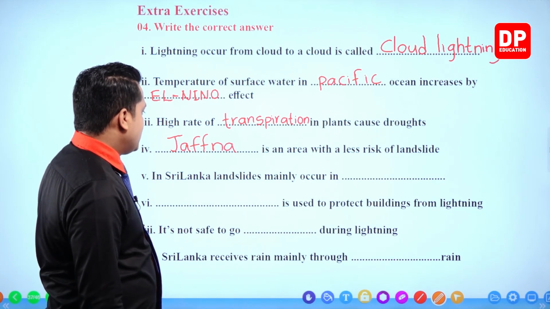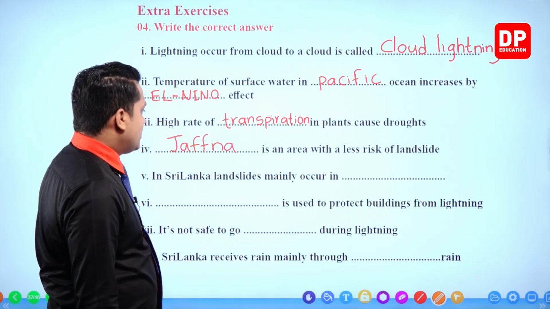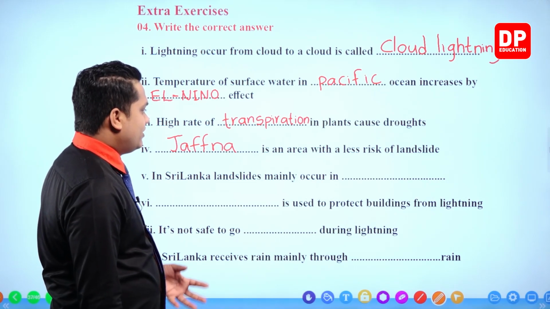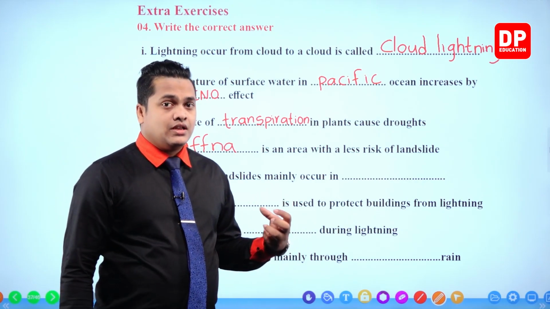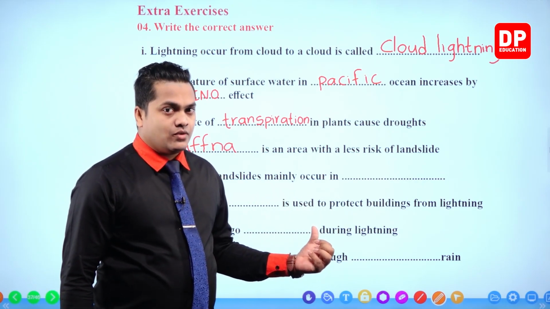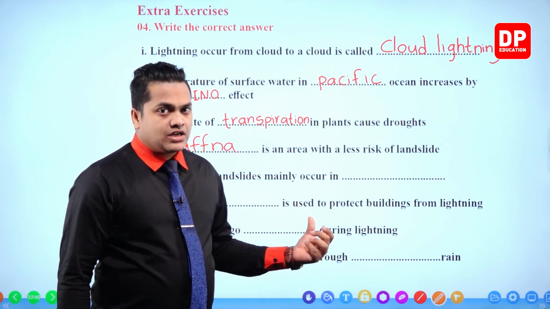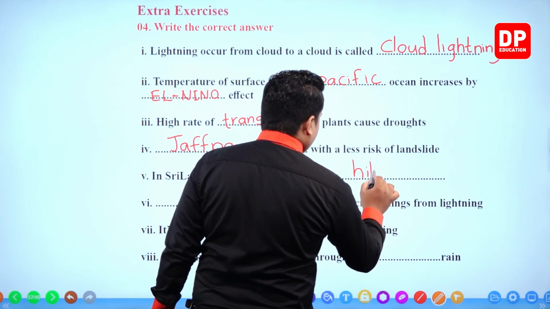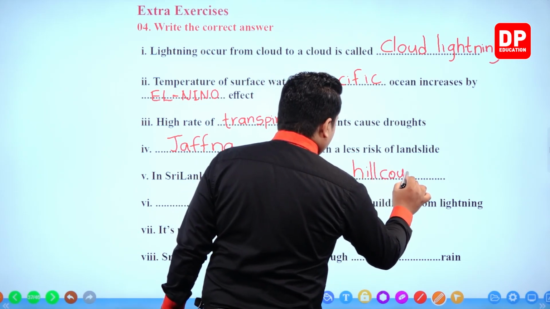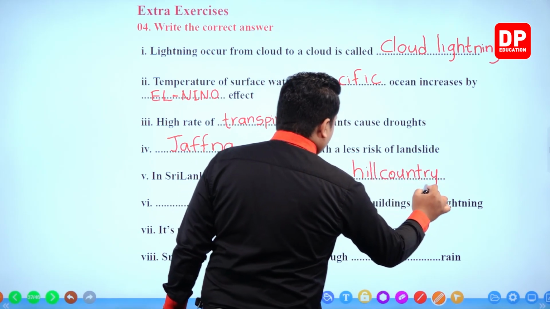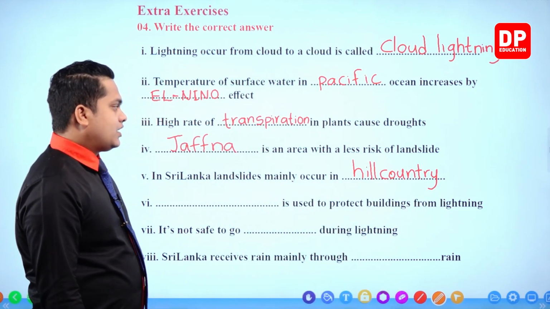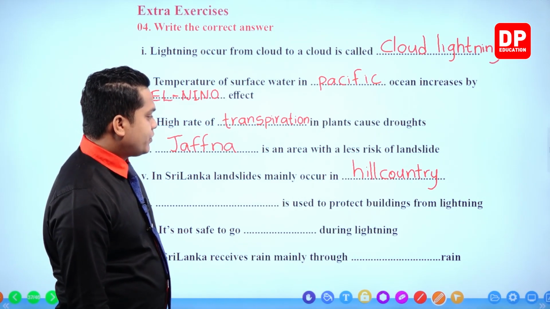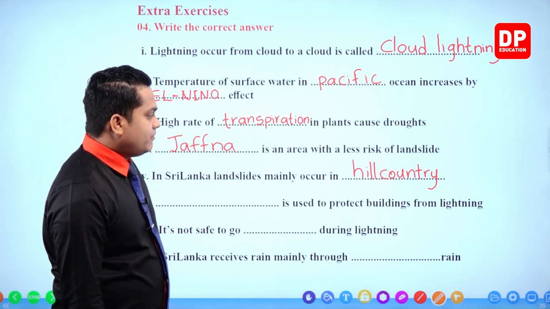In Sri Lanka, landslides mainly occur in highlands. However, in Sri Lanka, these highlands are called the hill country, right? Hill country. Next one, blank is used to protect buildings from lightning.